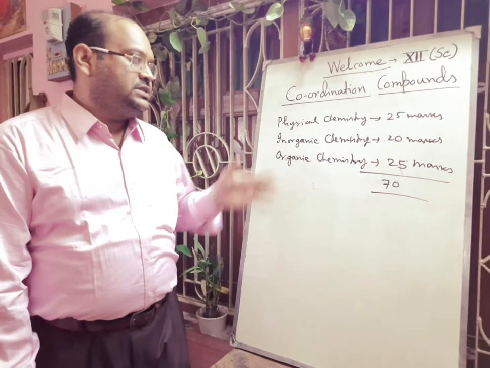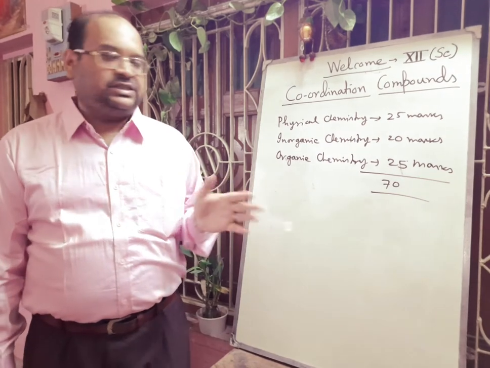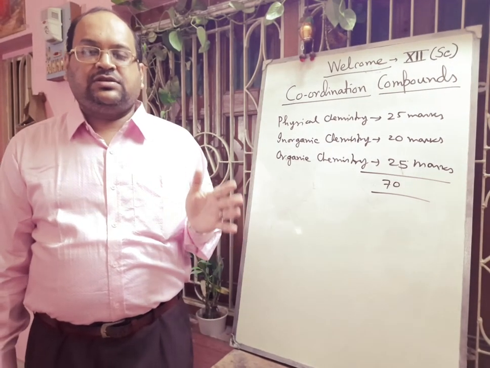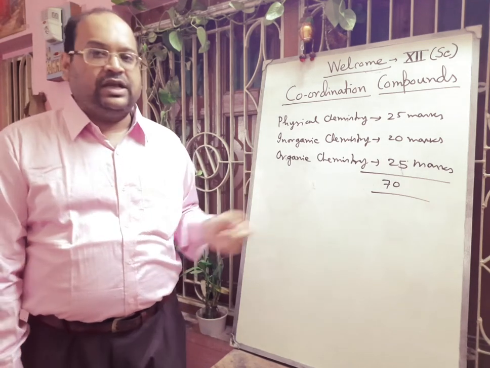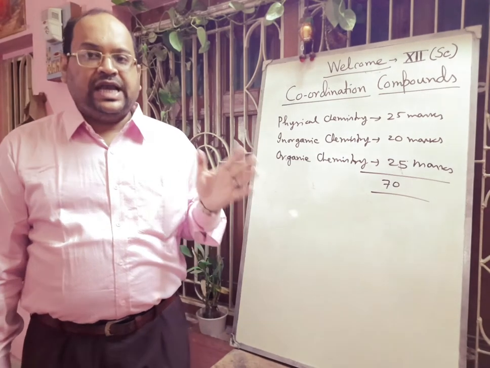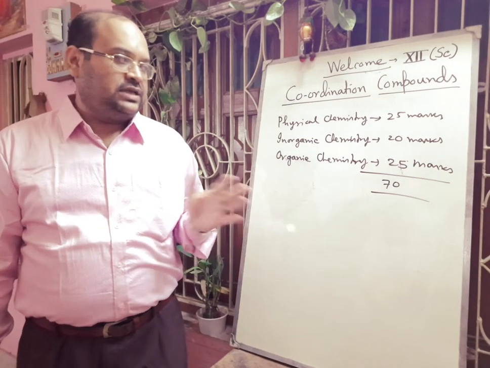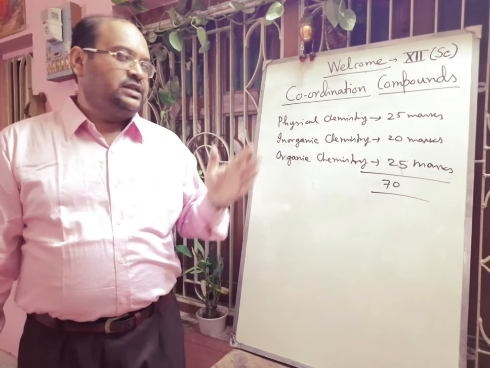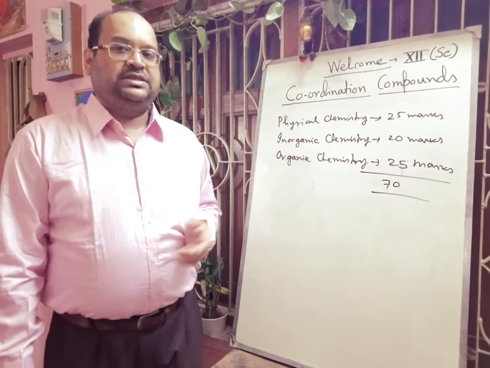And inorganic chemistry, 20 marks, here 4 chapters are there. General principles and processes of isolation of elements, then p-block elements. Some p-block you have studied in class 11. d- and f-block elements are there, as well as another chapter. This is the 4th chapter, the coordination compounds or complex chemistry.